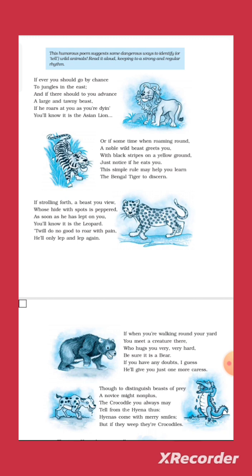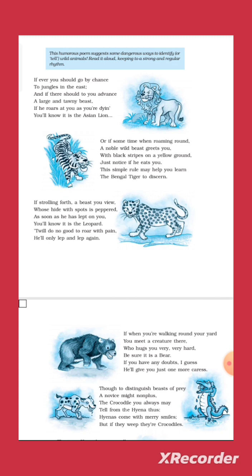The rhyming scheme of the poem is ABABCC. I hope that in every stanza you can find it. I am just giving you one example. The very first stanza's rhyming words are chance, east, advance, beast, dying lion. So its rhyming scheme is ABABCC. In the same manner, the rhyming scheme of the complete poem is just the same.